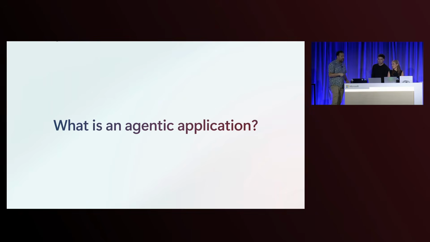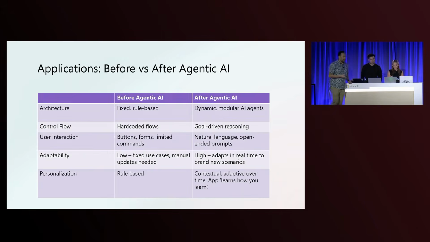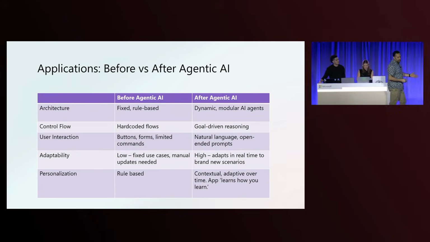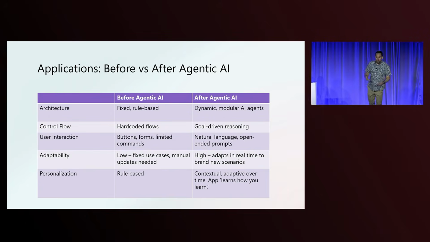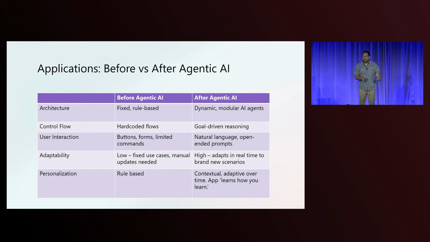Because before, if we can go to the next slide, we built these kinds of applications a little bit differently, right? The architecture was fixed, it was rule-based, we had to come up with all the rules, we hard-coded our flows, it was limited. Now, after agentic AI, because we have this new control structure that has the model, the instructions, and the tools, we're able to actually take English or language and convert that into control flow. Does that make sense? And that's what makes these things actually agentic, because they have agency, or the ability to choose how your program proceeds. And that's what makes agentic programs different.